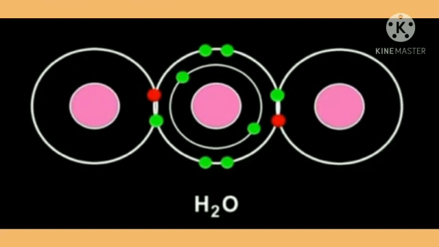In the H2O molecule, the oxygen atom completes its octet by forming two covalent bonds, one with each of the two hydrogen atoms. While this happens, the duplets of the two hydrogen atoms are also completed, and thus the formation of covalent bonds in the H2O molecule is completed.